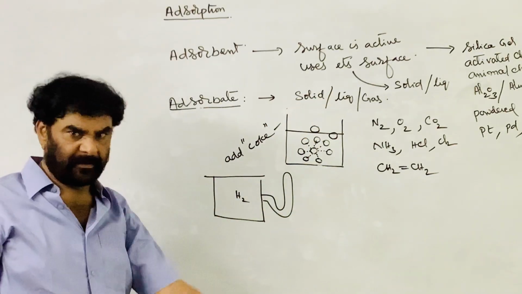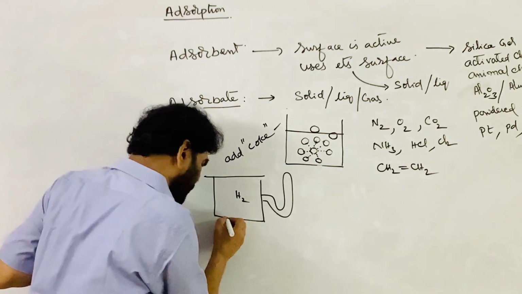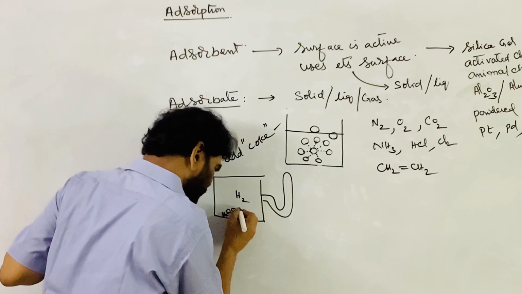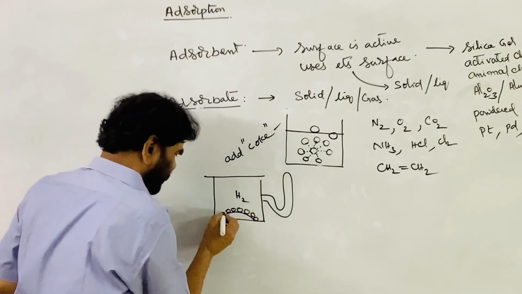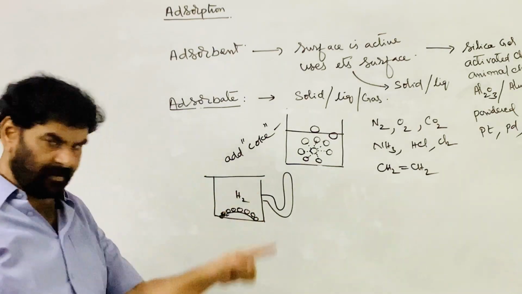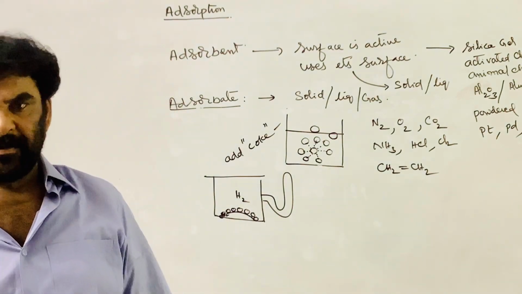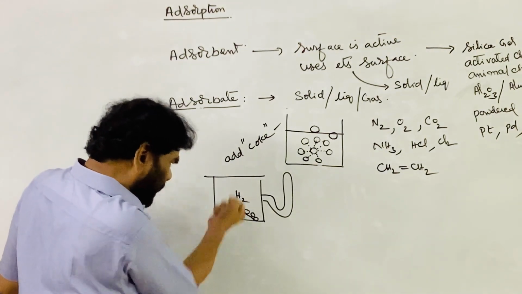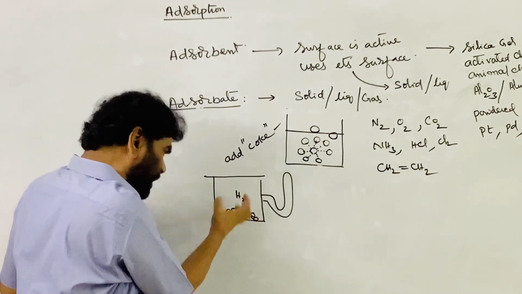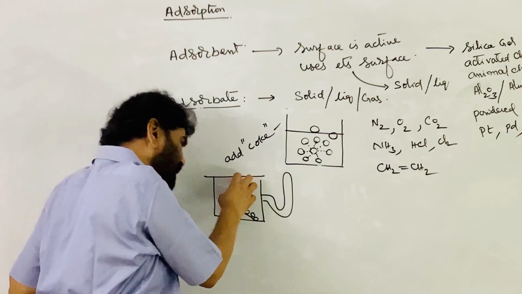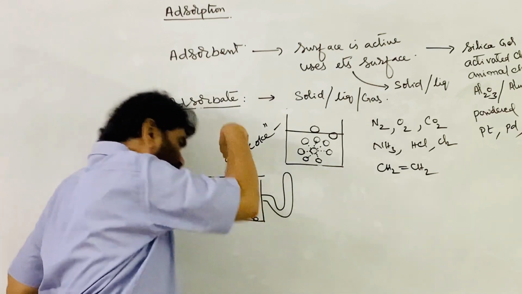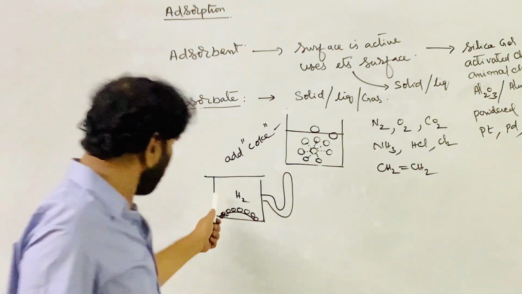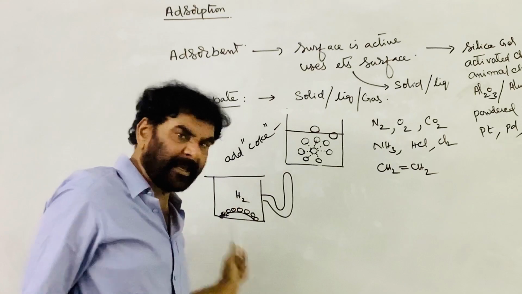Then what happens? The hydrogen molecules are adsorbed on the surface of this carbon powder. The surface is active, attracting the hydrogen molecules present in the container. Some molecules leave the gas phase and are held on the solid surface. Due to this, the number of molecules in the gas phase decreases.